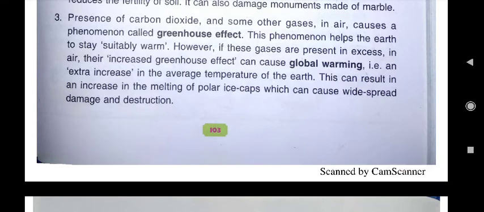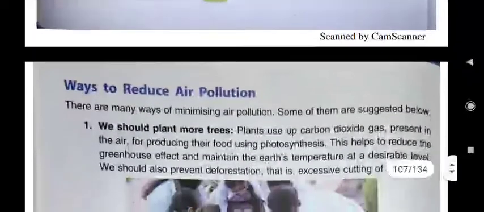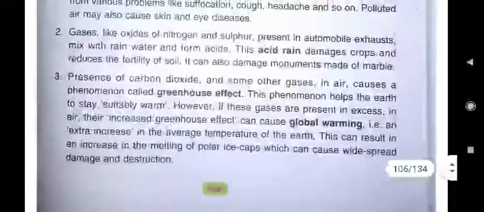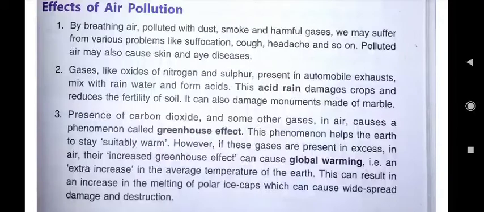It is written here, global warming, an extra increase in the average temperature of the earth, can result in an increase in the melting of polar ice caps, which can cause widespread damage and destruction. So these are the harmful effects of air pollution.